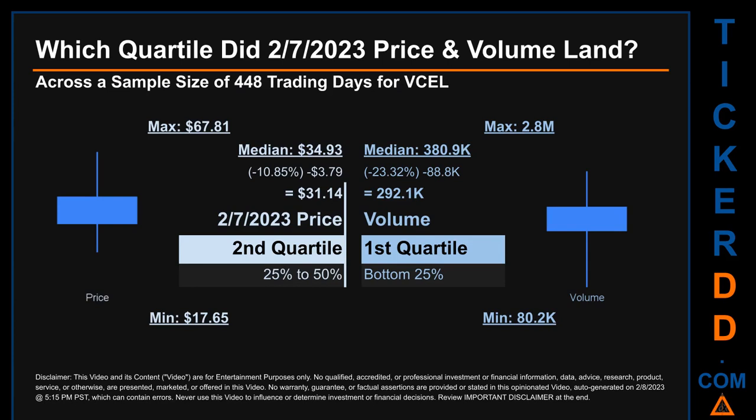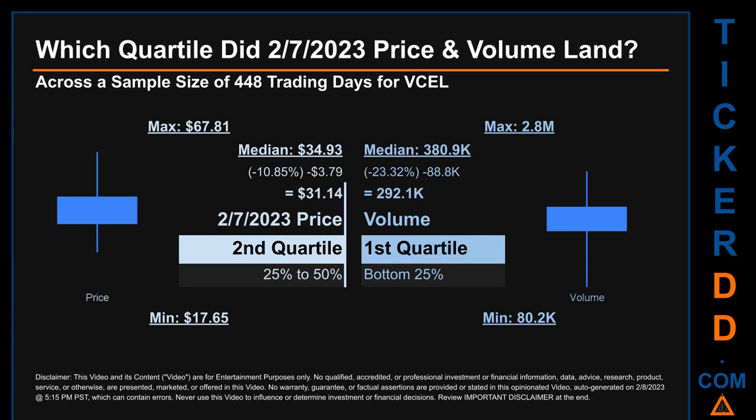Which quartile did the 7th of February 2023 price and volume land? Across a sample size of 448 trading days, the maximum end-of-day price for VCEL was $67.81 while the minimum was $17.65. Within that price range, the 7th of February 2023 price, of $31.14, landed within the second quartile, putting it within the 25% to 50% range of all sampled end-of-day prices.